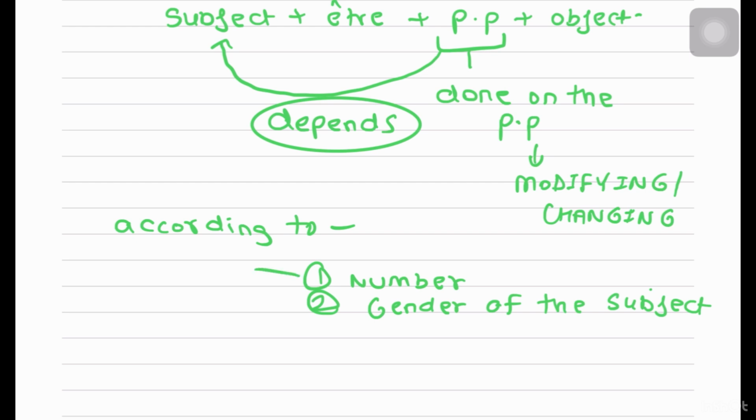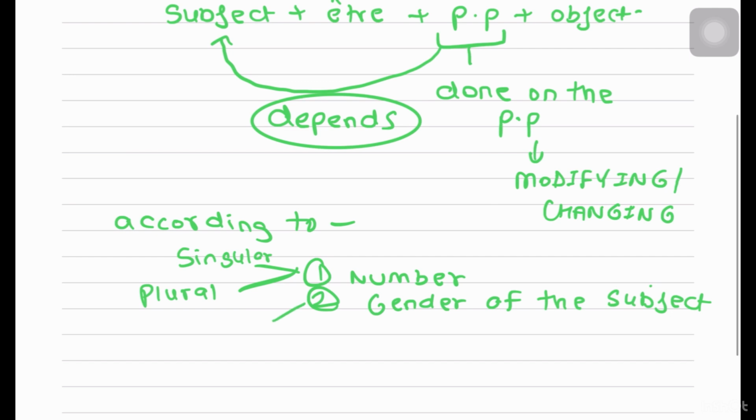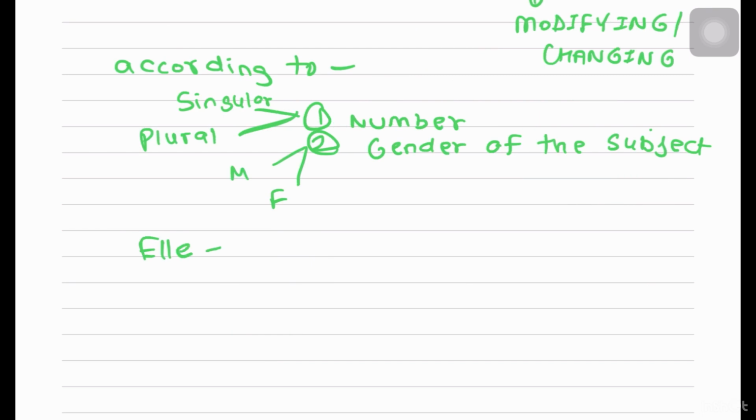Number as in whether it is a singular person, singulier, right? Or is it a plural person, that is pluriel. And gender means is it masculine or is it feminine? For instance, if I talk about elle, elle is a person, she is feminine and she is singular, only one she, right? Now if I talk about nous, nous is us, it is plural. Now it can be masculine or it can be feminine, right? But what is important is that it's plural.